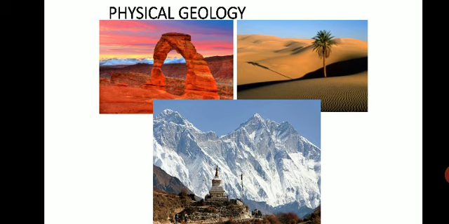The first branch is physical geology. We observe different structures on the earth's surface, right? Like we can see different mountains, different structures which are formed on the earth. Then we have sand dunes, glaciers. All these different structures are formed by the natural processes which are happening on the earth, and they bring changes upon the earth's surface. So that is studied under a branch called physical geology.